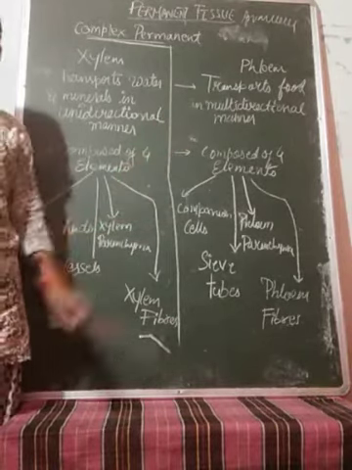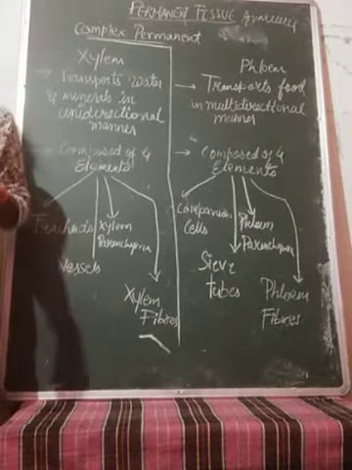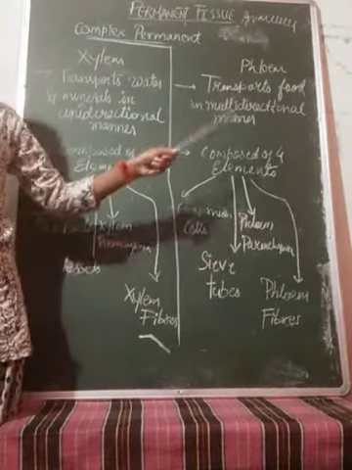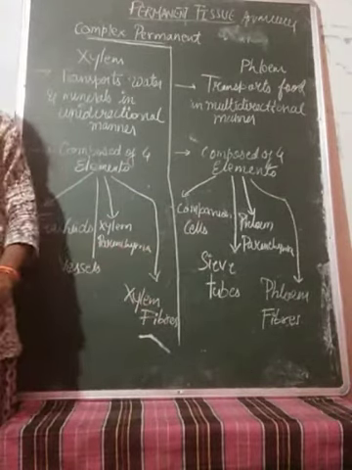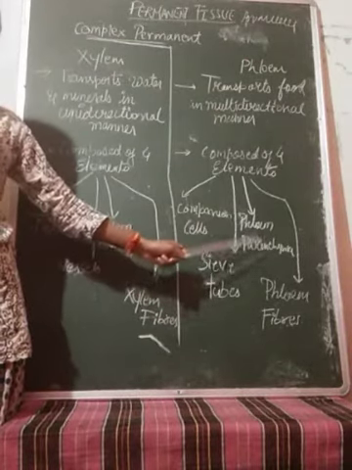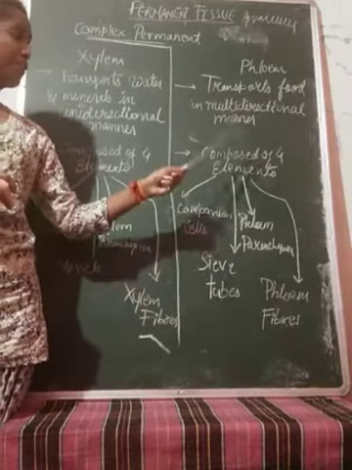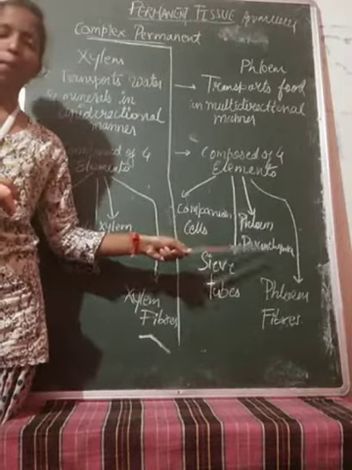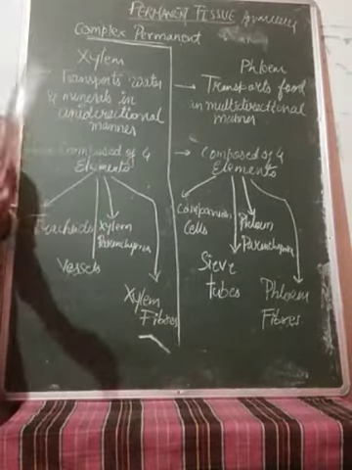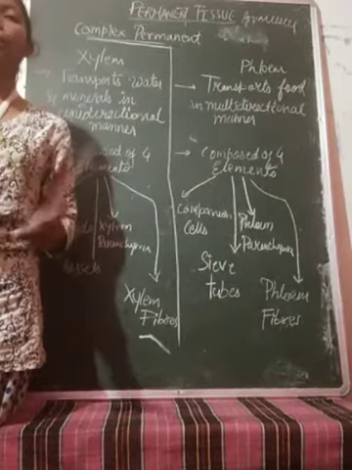Okay, in the next one we see the phloem. You are doing very well. It is responsible for the transportation of food, isn't it? And let us see, it is also composed of four different elements. Companion cells. Next is sieve tubes. Third is phloem parenchyma. Parenchyma cells we have studied, so a similar type is there, but it is present in the phloem, hence it is phloem parenchyma. And the last one is the phloem fibers.